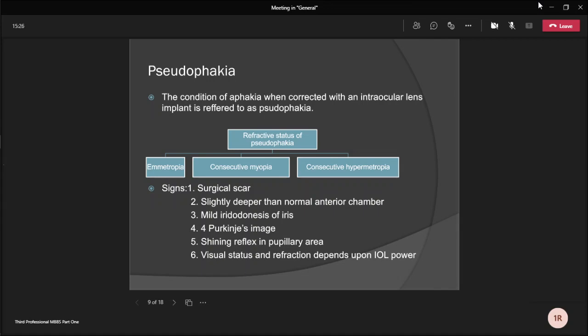What are the signs of pseudophakia with posterior chamber intraocular lens implantation? There may be a surgical scar seen near the limbus. Anterior chamber is slightly deeper than normal. There may be some mild iridodonesis of the iris. Purkinje images test shows 4 images. Pupil is blackish in color and a shining reflex is usually seen. Visual status and refraction will vary depending upon the power of the intraocular lens implanted, as described above.